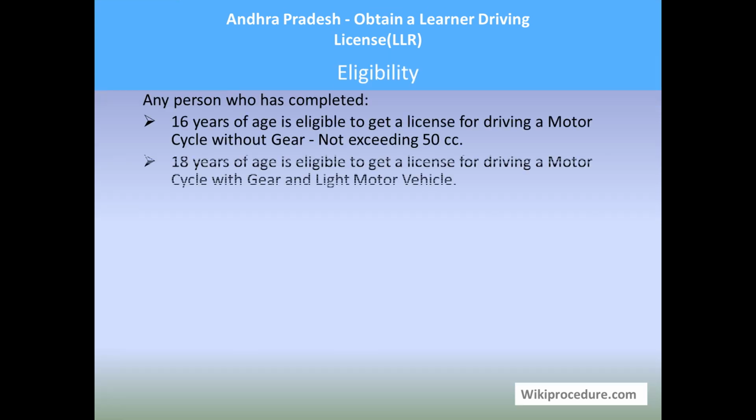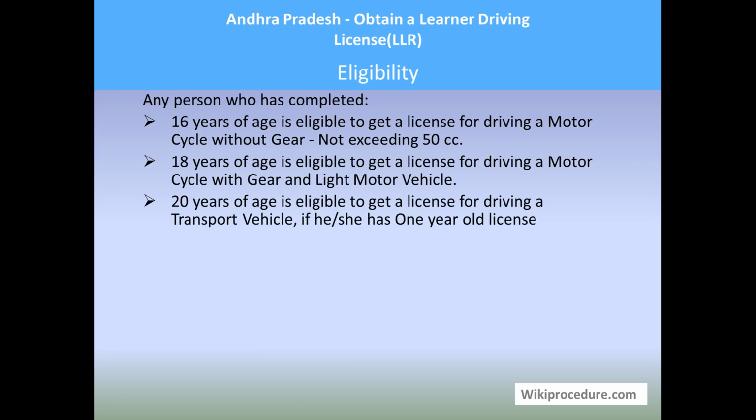Eligibility: any person who has completed 16 years of age is eligible to get a license for driving a motorcycle without gear not exceeding 50 cc. 18 years of age is eligible to get a license for driving a motorcycle with gear and a light motor vehicle. 20 years of age is eligible to get a license for driving a transport vehicle if he or she has a 1 year old license. So this is basically the age criteria for different classes of vehicle.